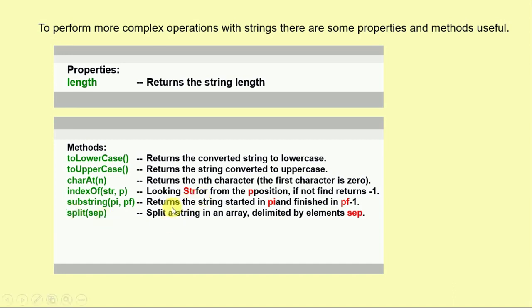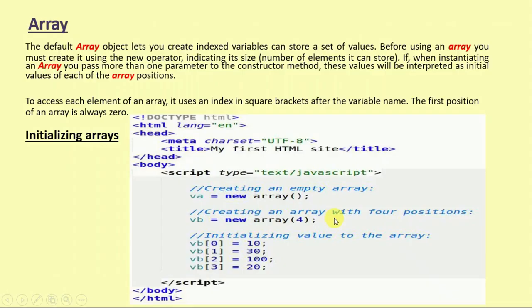And similarly, substring returns the string starting at pi and finishing at pf-1, and split splits a string into an array determined by the element sep. Then another is array. The default Array object lets you create an indexed variable that can store a set of values. We get to know this better with the help of an example, because here is a practical implementation, guys.